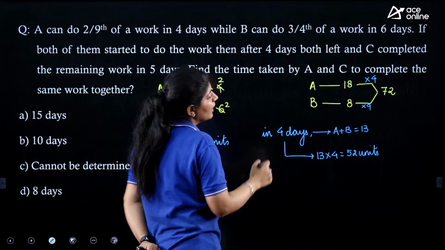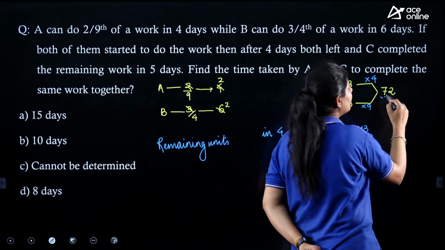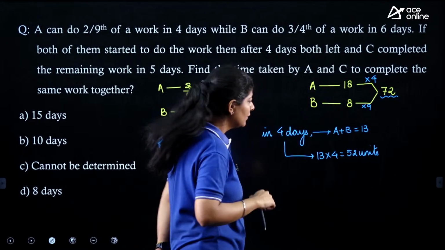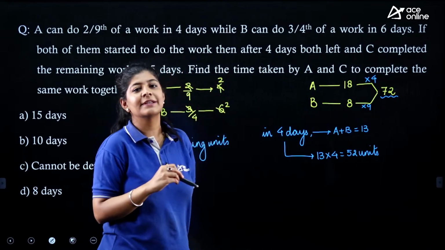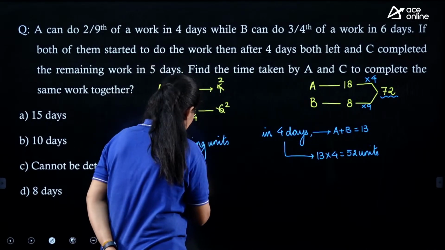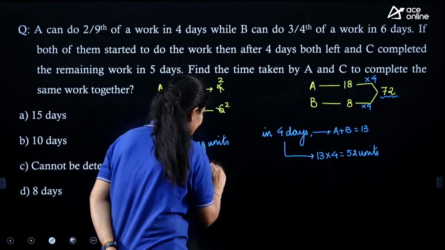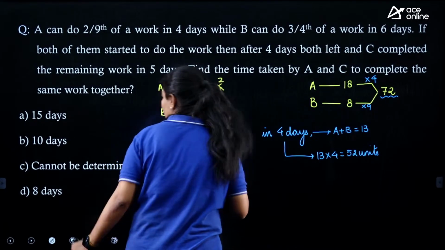Remaining units. The total work that we need to complete is 72. Out of 72, 52 units of work is already completed. That means we are only left with 20 units.